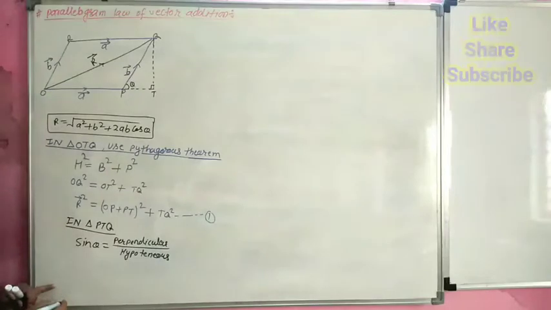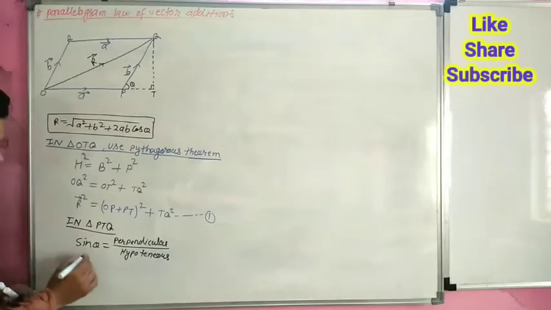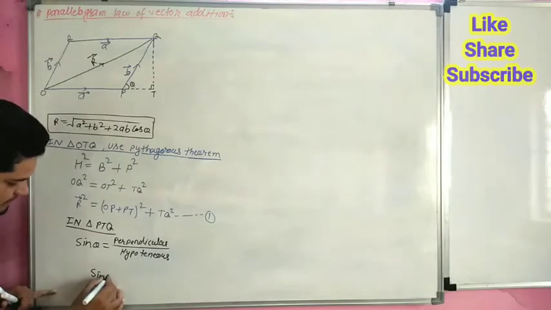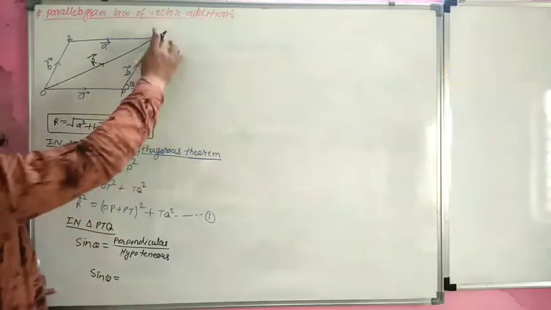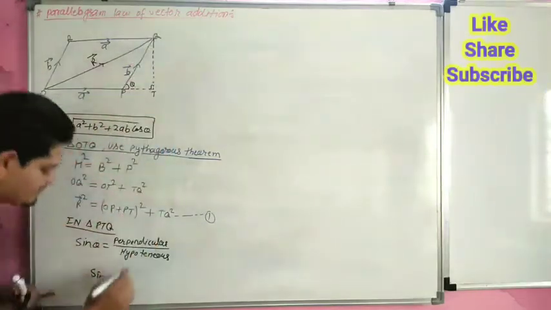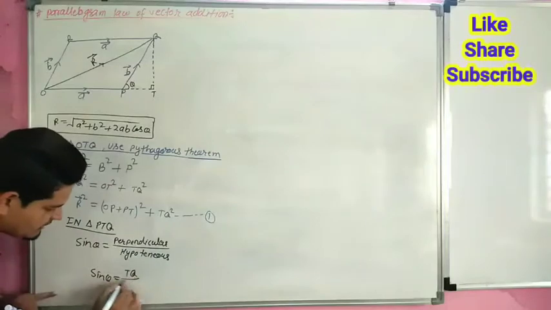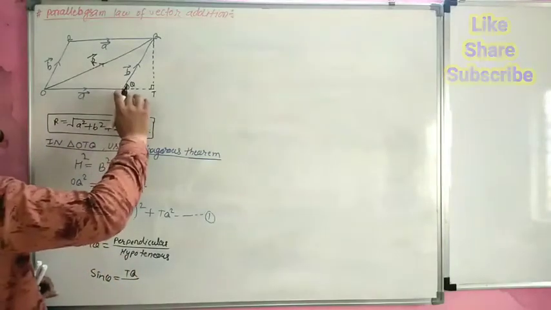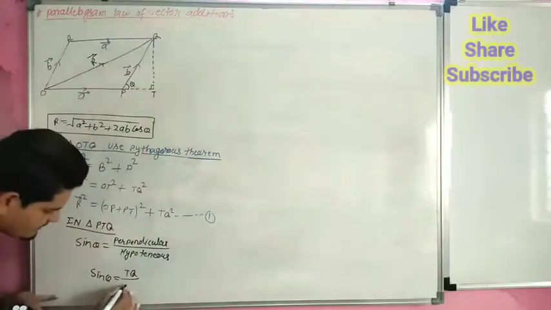Perpendicular is TQ and hypotenuse is PQ.